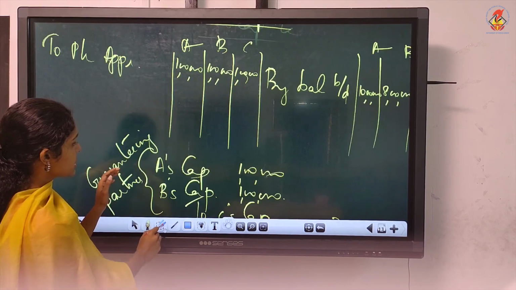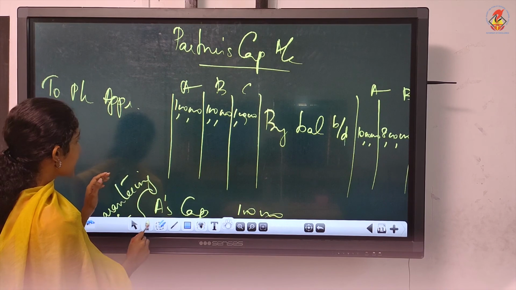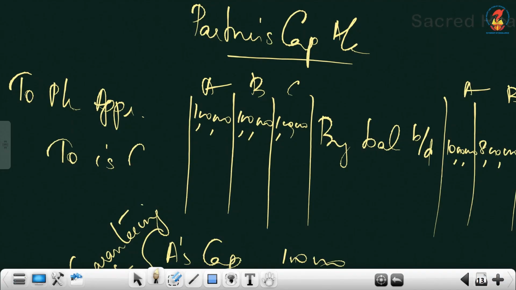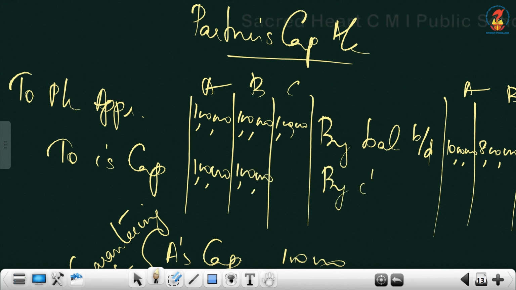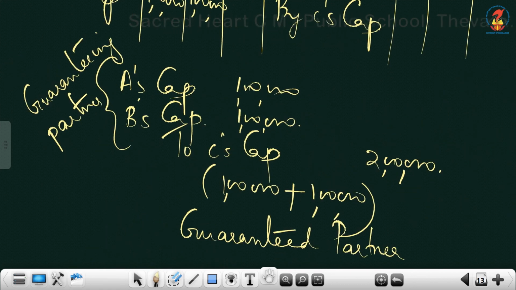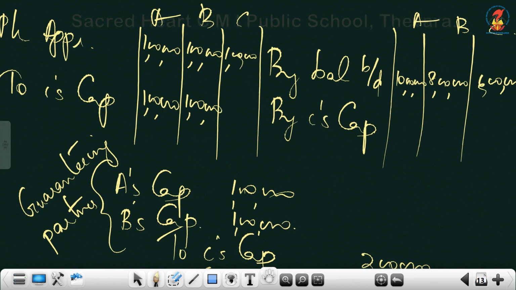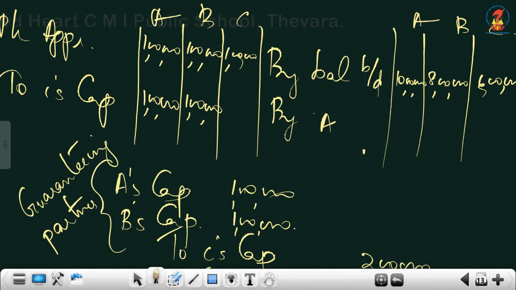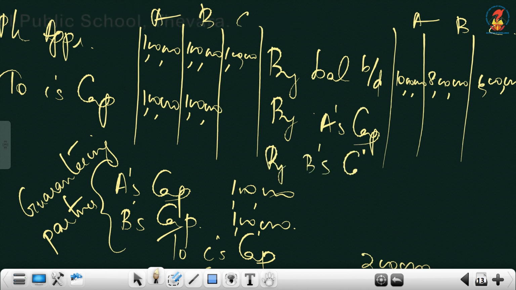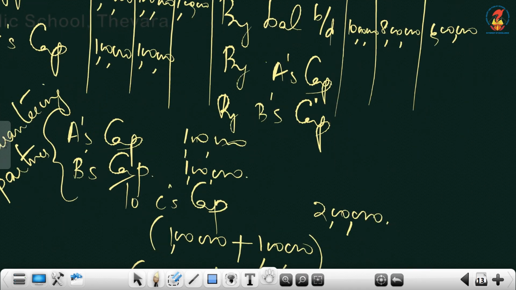Now we will post this, A and B to be debited. Both sides you will have to do the posting. Do posting very carefully. This is a compound entry: by A's capital and B's capital, and write the amount in C's column.